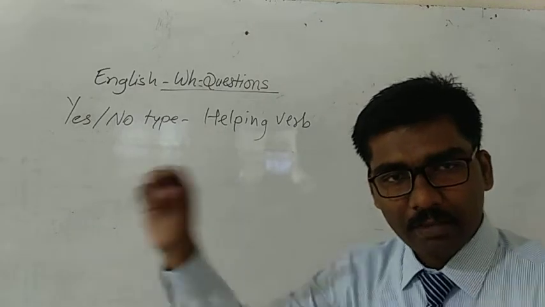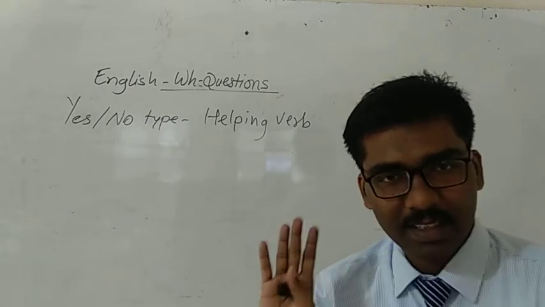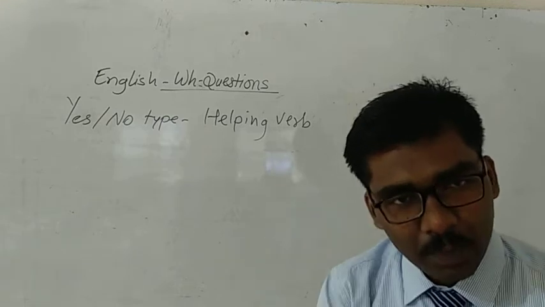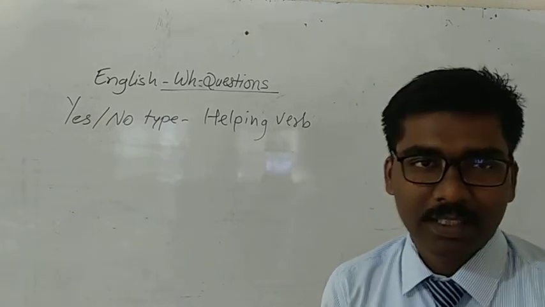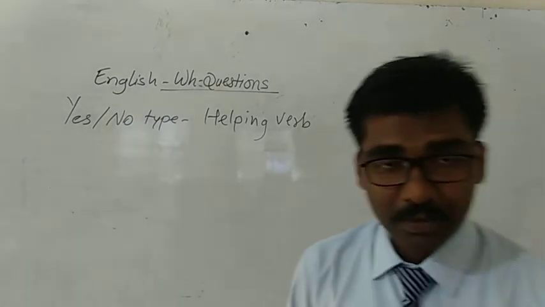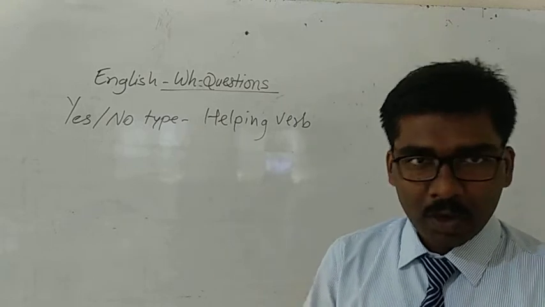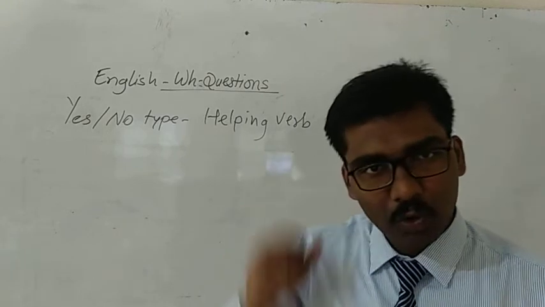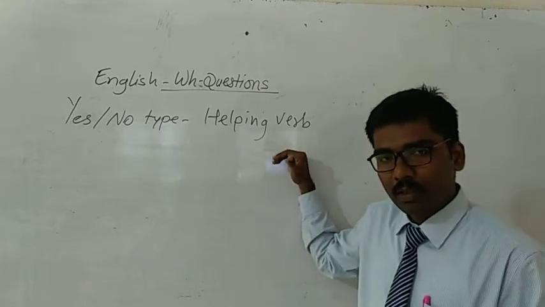Did you understand? Yes. Did you complete? Yes. Do you live there? Yes. Are you writing? Yes. Have you completed? Yes. All these are yes or no type questions, and they begin with helping verbs.